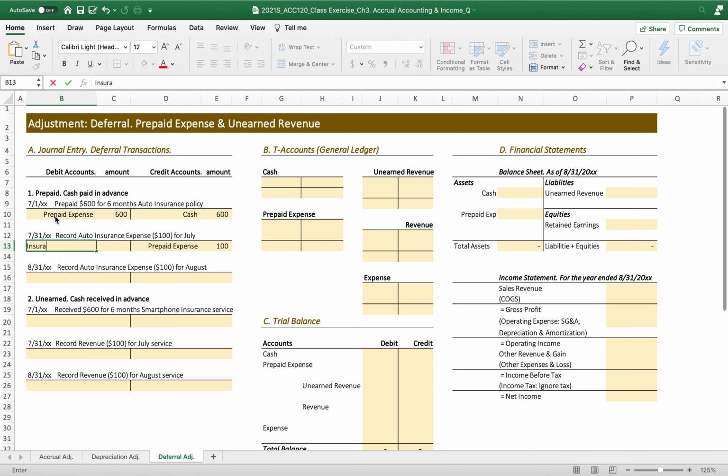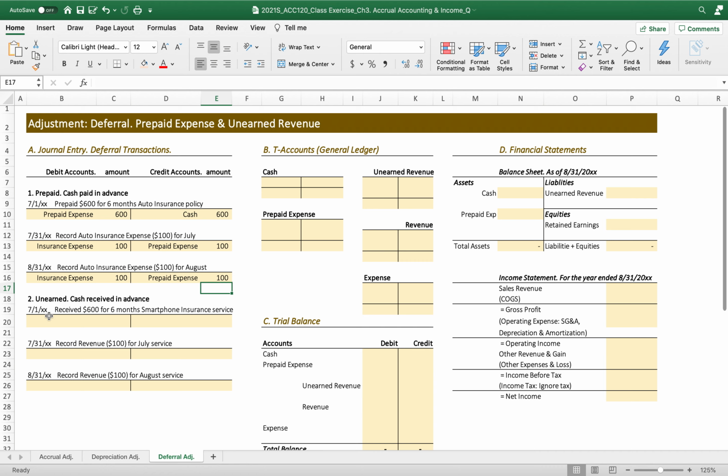So insurance expense, finally, it should be recorded at 100. 1 month later, the same way, 100. Prepaid expense is reduced by another 100 because now this company used the insurance policy for August, the expense amount of 100 out of 600.